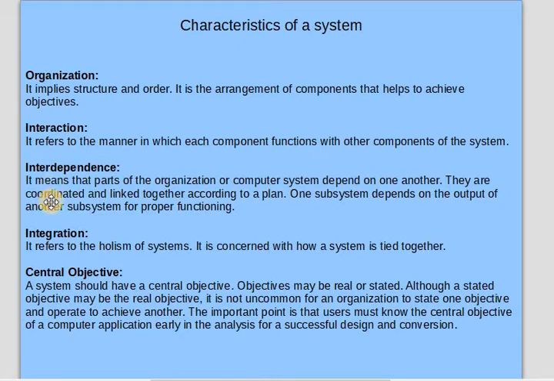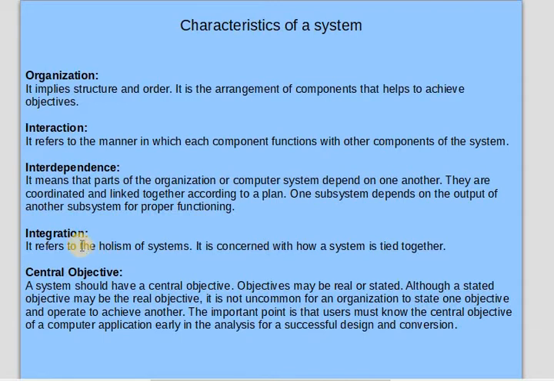Interdependence means that the parts of the organization or the computer system depend on one another. Like if we have a screen but we do not have any keyboard, then how are we going to give the input? If we have a screen and we are ready to give a command, but we do not have any printer, then how are we going to get the output? So interdependence must be there between the system components, so they are coordinated and linked together according to a plan. One subsystem depends on the output of another subsystem for proper functioning, obviously.